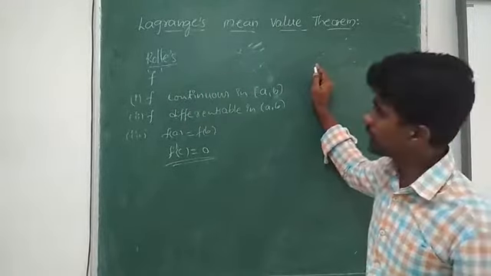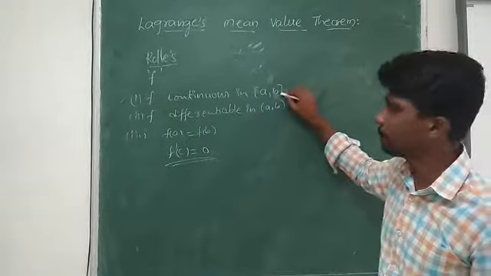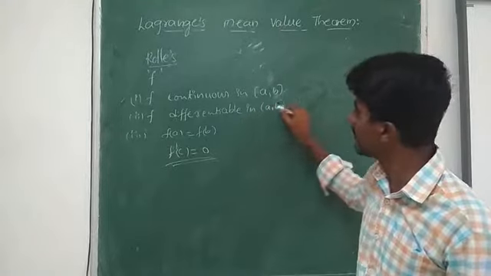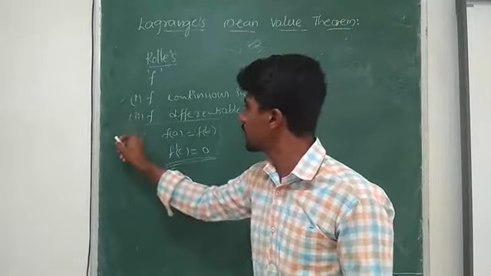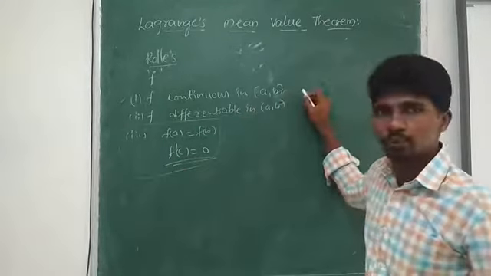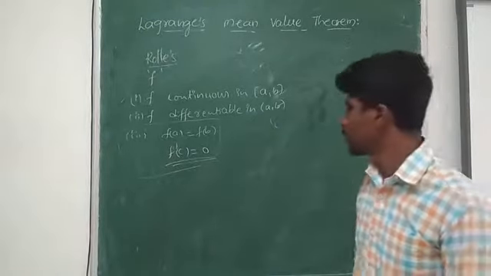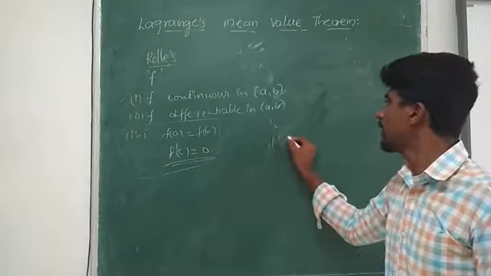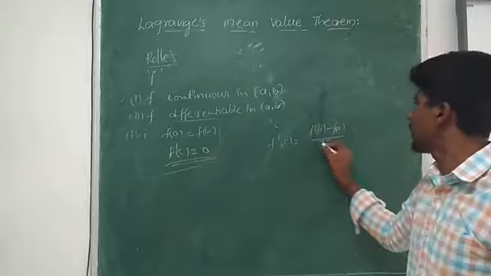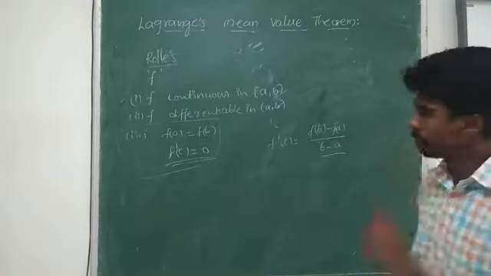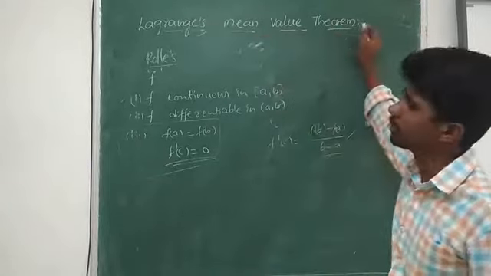If f is continuous in [a, b] closed and f is differentiable in (a, b) open, then we won't go for the third condition; with the help of these two conditions, we say that there exists a real number c which gives the result f dash of c is equal to f of b minus f of a by b minus a. So this gives the statement of Lagrange's mean value theorem.